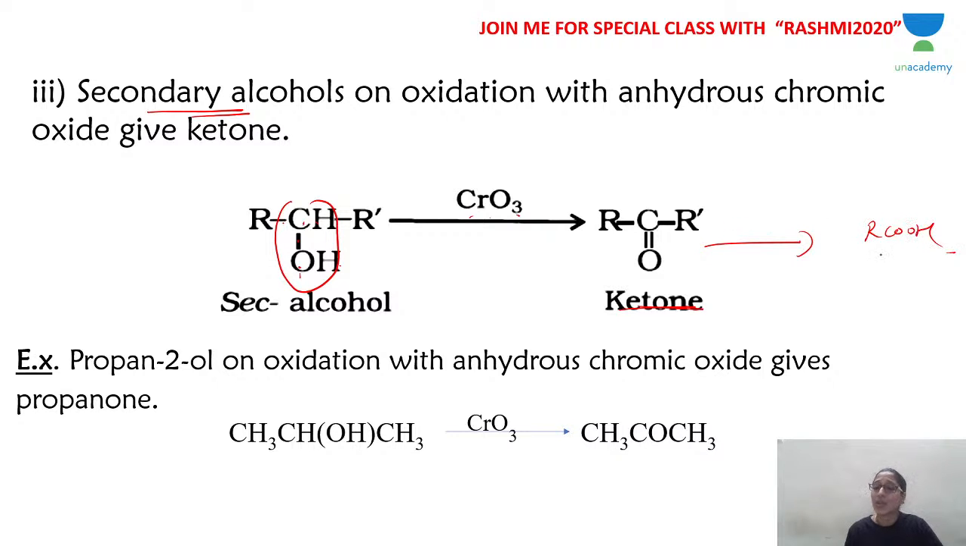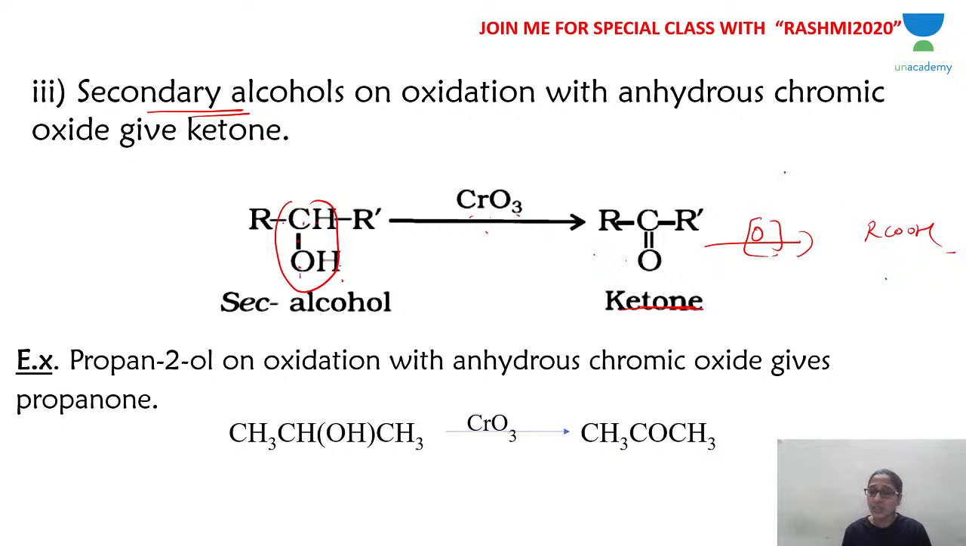Now the question comes: can we convert ketone into carboxylic acid, RCOOH? Yes, you can. Under ordinary conditions, ketone cannot be converted into carboxylic acid. Further oxidation is difficult, but under drastic conditions you can further oxidize ketone into carboxylic acid. So secondary alcohol is oxidized into ketone, which in drastic conditions is oxidized to carboxylic acid.